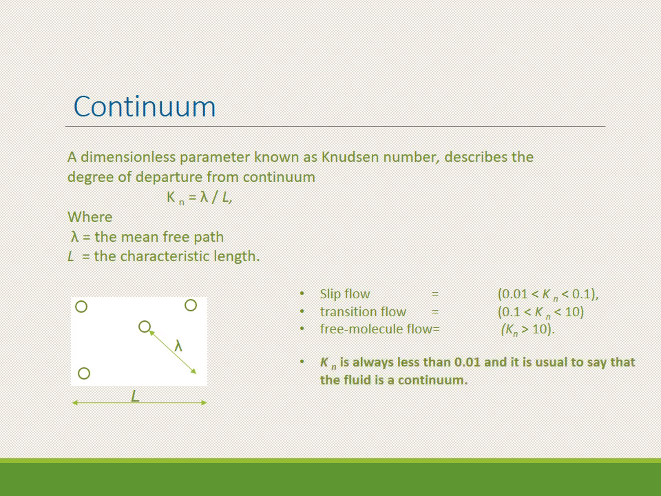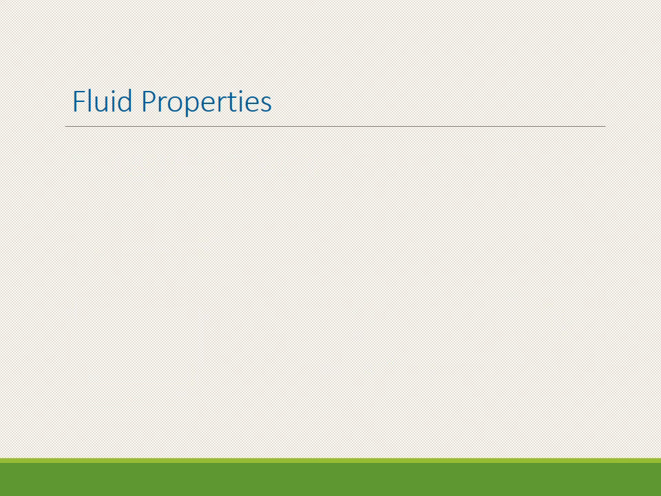present in the air. If Kn is less than 0.1, that is, the mean free path length is very small and the characteristic length is larger, it is called the continuum approach. This continuum approach is required for studying fluid mechanics and defining the different fluid flow properties. So we'll see the very first fluid property, that is density.